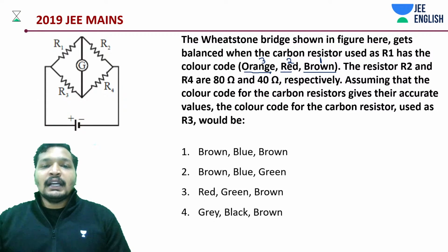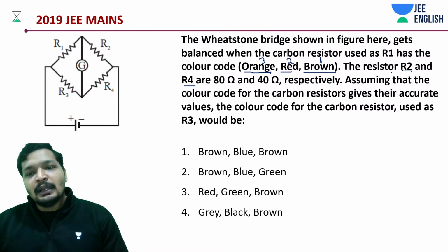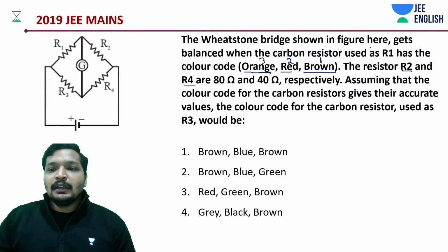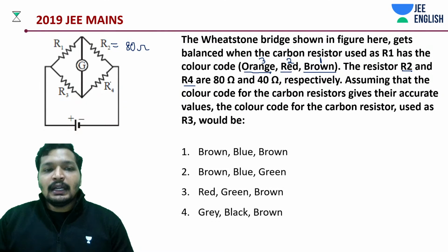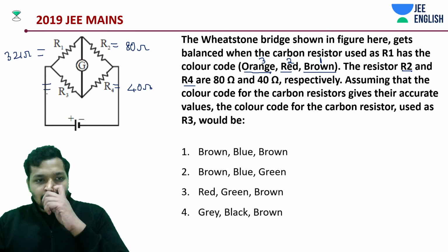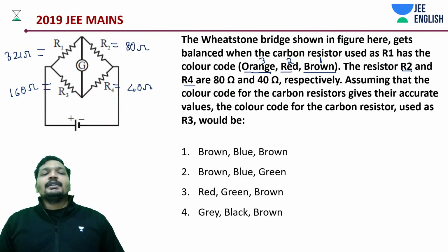Okay, it's basically half and half. R2 by R4 is nothing but R1 by R3. So R3 should have been half of this, because R2's value is how much? 80 ohms, and R4's value is given to you as 40 ohms, right? We just found out the value of R1 is 321 ohms. That means R3 should be how much? Something like 160 ohms to balance this Wheatstone bridge, 160.5.